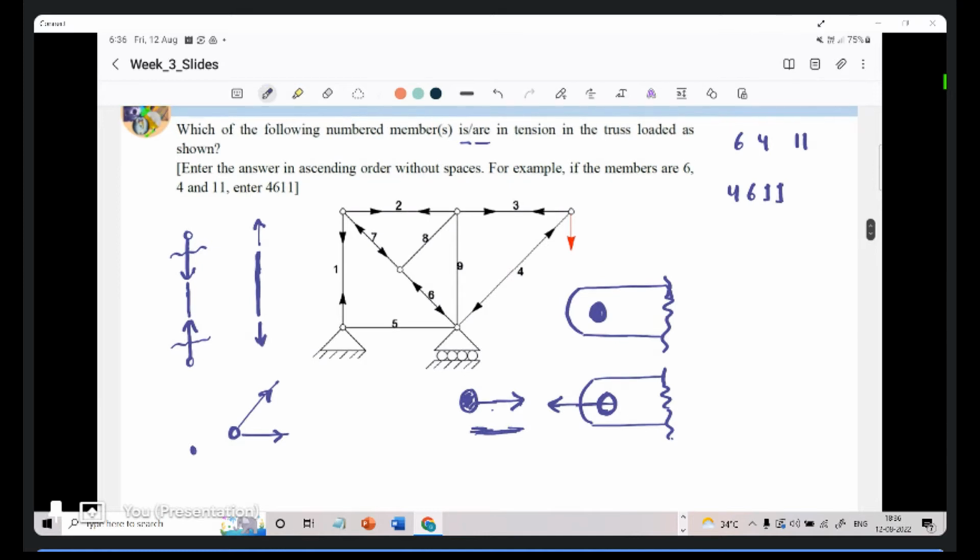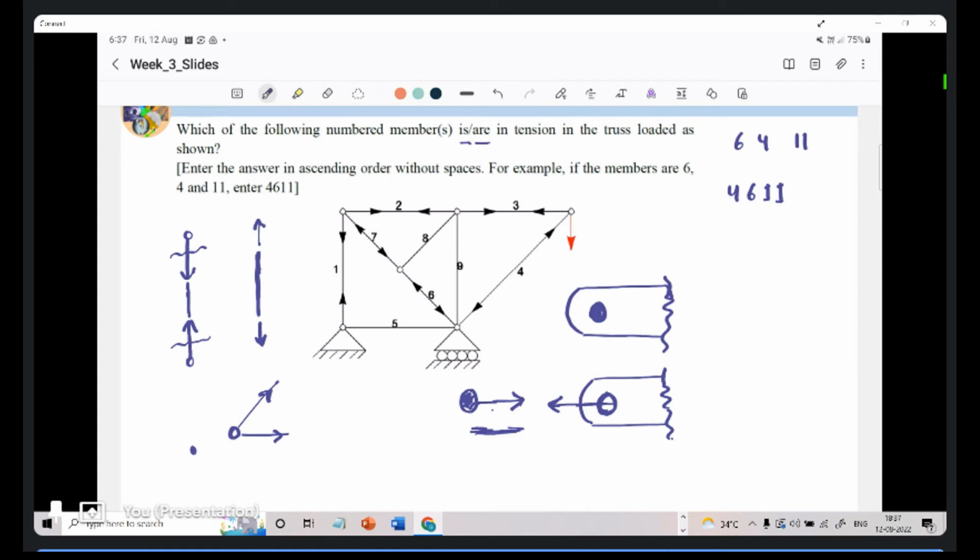With this background of understanding, if we were to approach this problem, which of the following numbered members are in tension in the truss loaded as shown? So we essentially have to count how many members have member forces shown which are pointing away from the joint. If we were asked about compression, we would be doing the other way around. Which are the members that have forces pointing towards the joints?